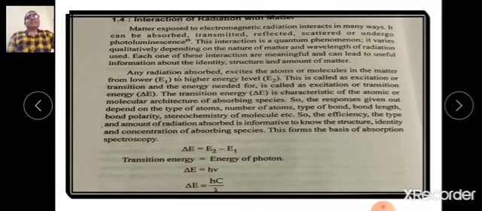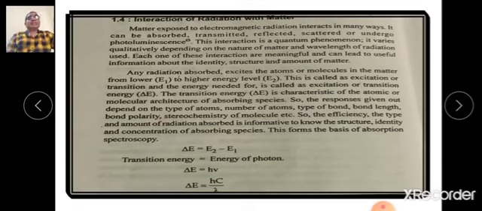Now, any radiation, when absorbed by the matter, excites the atoms or molecules in the matter from the lower energy level, that is E1, also called the ground state level, to the higher energy level, that is E2, also called the excitation level.